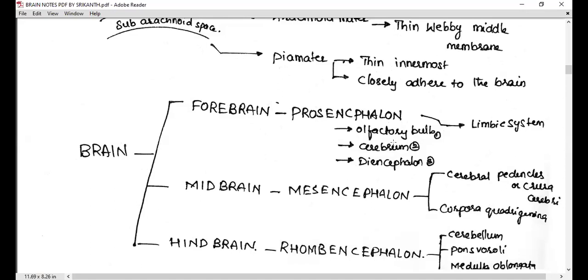Otherwise, people say, sir, I read so many times, I'm not getting it, what will I do? These kinds of questions they will ask. Until you get it, you have to read. Need to revise continuously. If you can't cross this, how do you cross MBBS? We are just looking at the surface level of the brain. When you go deep into the brain, there are so many other parts also. If you can't cross this, how can you dream about the medical entrance examination? Isn't it? So that's why revise it. Do revision continuously, definitely it will come to you. Okay, so this is about the brain.